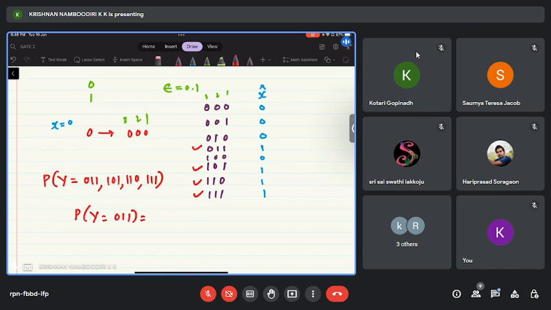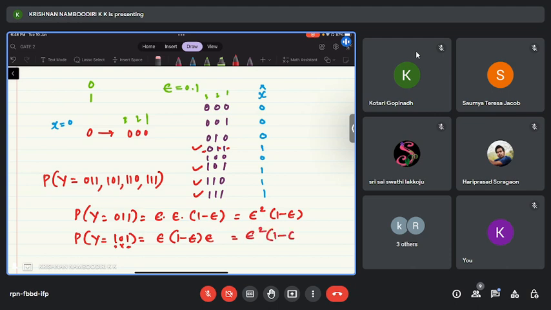In the first transmission, there is an error. In the second transmission, there is an error. And there is no error in the third transmission. So epsilon into epsilon, and the last one, no error, which has a probability of 1 minus epsilon. So this is equal to epsilon square into 1 minus epsilon. Now probability of y equal to 1, 0, 1 is also epsilon square into 1 minus epsilon, that means error, no error, error.